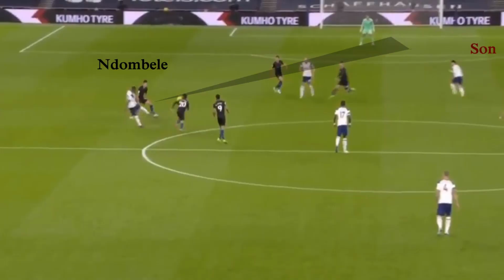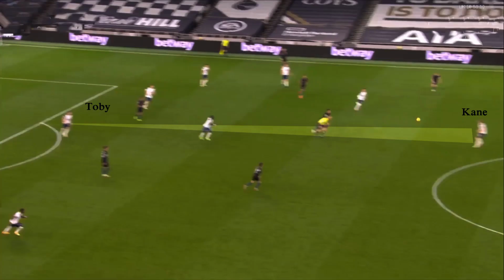In the 4th minute, during one such play, Ndombele found the run of Son, which allowed Son to comfortably slot past Ederson to give Spurs a 1-0 lead. In the 64th minute, Toby Alderweireld found Harry Kane with a direct ball in. Kane then made a surging run towards the Manchester City half and found the arriving run of Giovanni Lo Celso, who comfortably converted past Ederson to give Spurs a 2-0 lead.